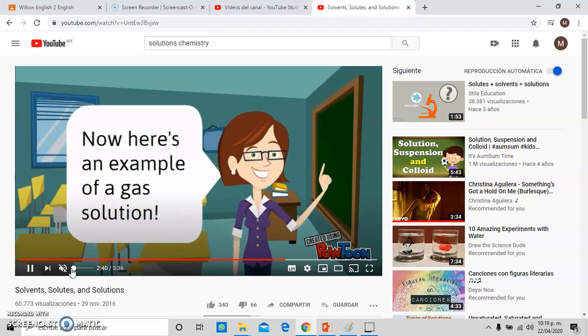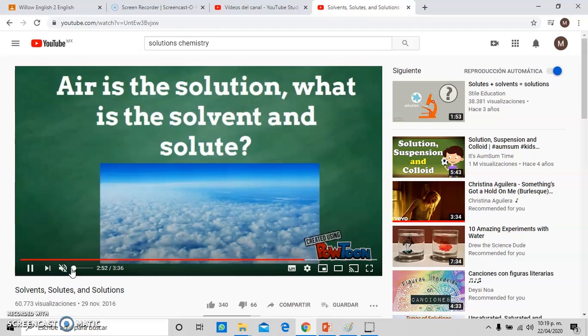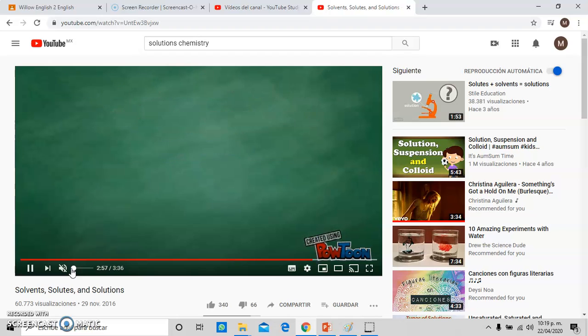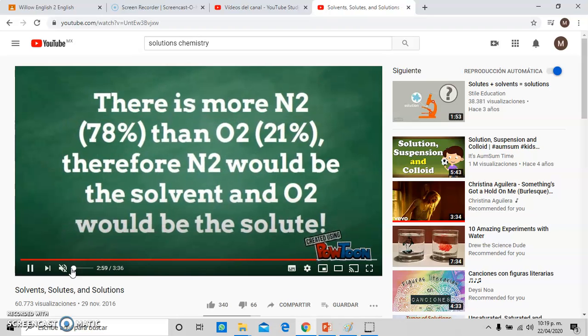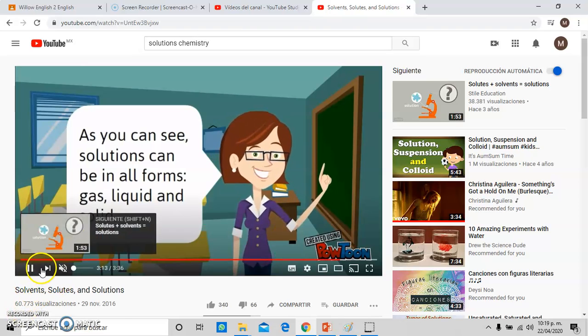Now here's an example of a gas solution. Air is a solution of 78% nitrogen, 21% oxygen, and various other gases. Air is the solution. What is the solvent and the solute? There is more nitrogen than oxygen. Therefore, nitrogen would be the solvent and oxygen would be the solute. As you can see, solutions could be in all forms: gas, liquid, and solid.